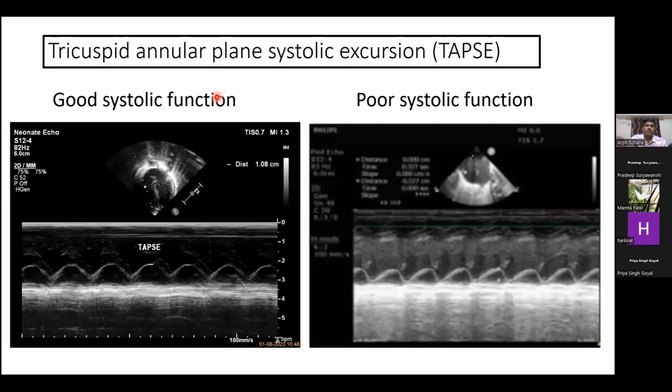As I already mentioned, the TAPSE, which is tricuspid annular plane systolic excursion, is actually a measure of the systolic function of the right ventricle. The tricuspid valve's medial attachment is somehow fixed, while the lateral attachment moves towards the apex, where we put an M mode in the echocardiography and we assess the TAPSE. This is how a normal TAPSE looks, versus a baby having right ventricular dysfunction, having a poor systolic function.